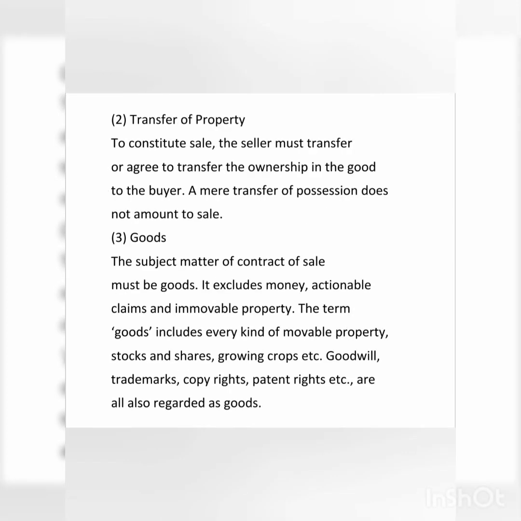The next element is transfer of property. Normally, to constitute a sale, the seller must transfer or agree to transfer the ownership of the goods to the buyer. So the mere transfer of possession does not amount to sale.